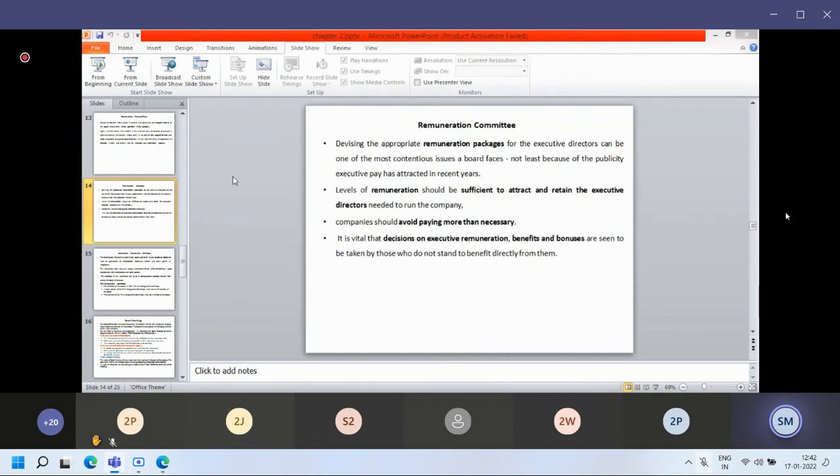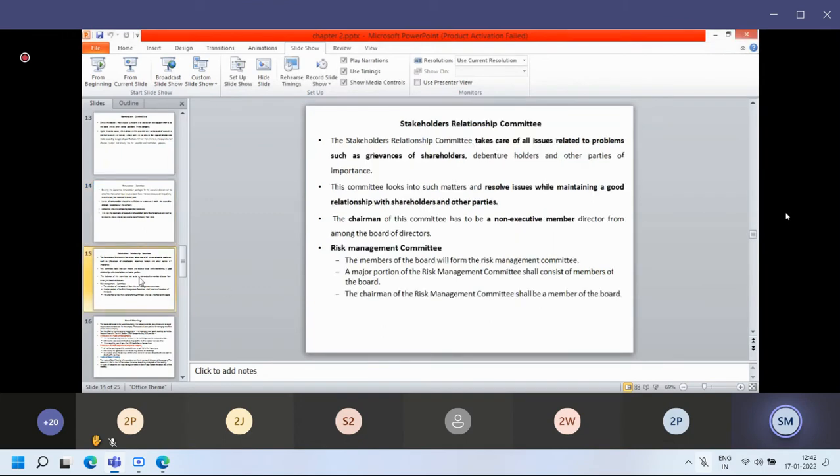Now, next after the remuneration committee, we are going to the stakeholder relationship committee. Now, stakeholder relationship committee, the PPT is visible to all of you. Stakeholder relationship committee.